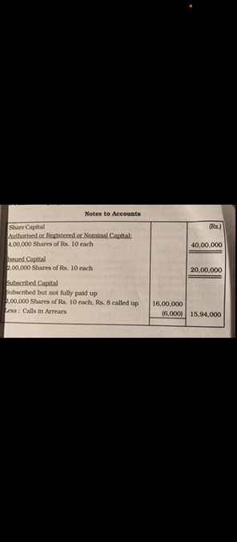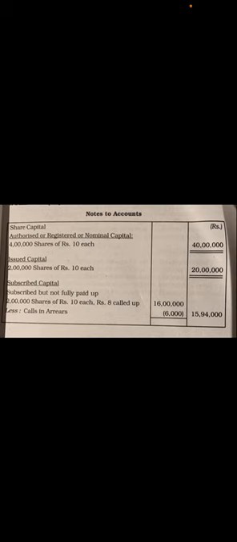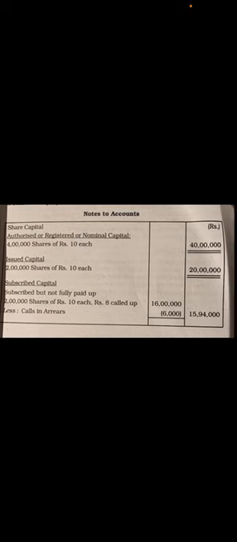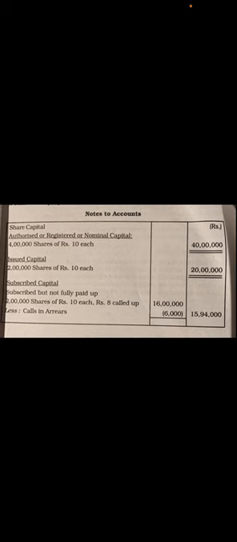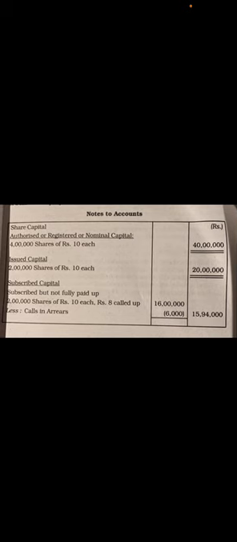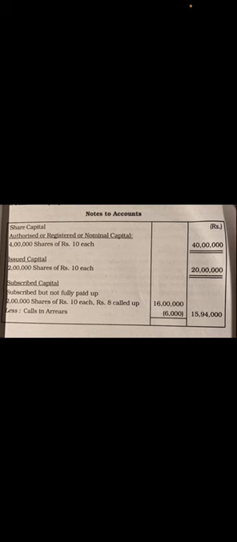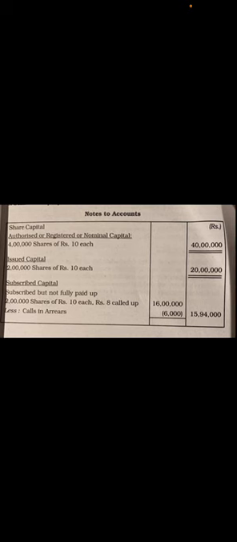Next is called up. Called up is that part of the subscribed capital which is actually called up to be paid by the public. So here called up is 8 rupees. 2 rupees is yet to be called. And here 6,000 is call in arrears, which is not paid by the shareholders.